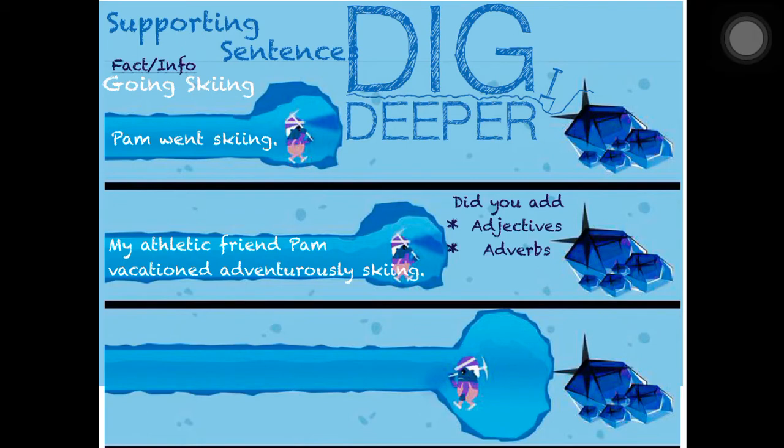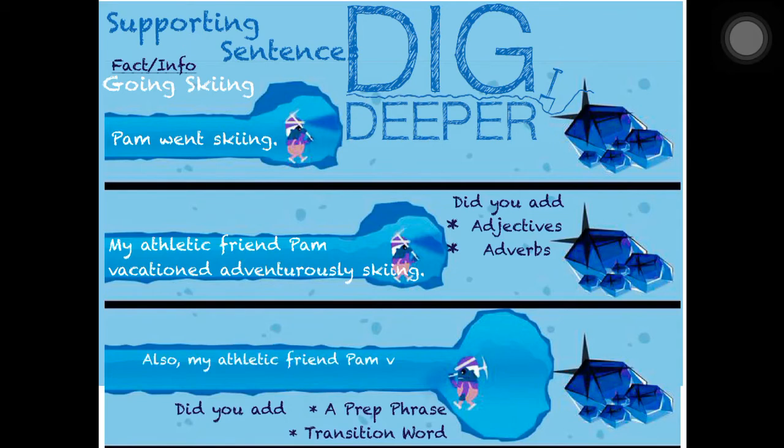Okay, now there were two other shovels on our last paper. Those were adding transition words and adding a prep phrase, okay? So down there at the bottom you can see, did you add a prep phrase, transition word? So let's see here how we can do that. Okay, also, my athletic friend Pam.